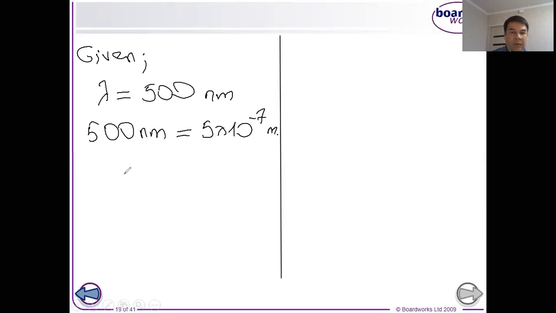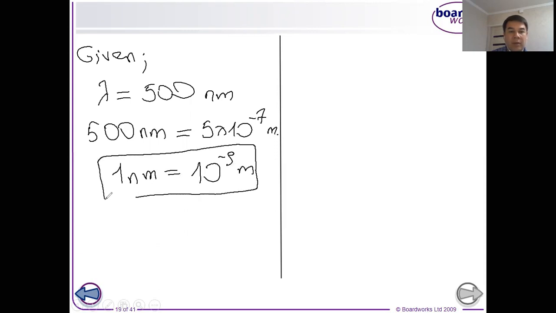Because I think you all remember that 1 nanometer is equal to 10 to the power of minus 9 meter. So 500 nanometer converted into meter is 5 times 10 to the power of minus 7 meter.